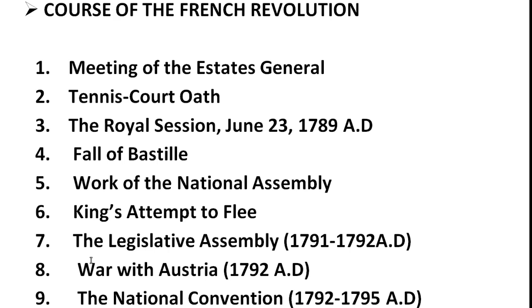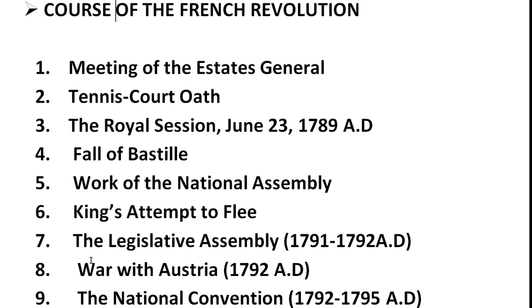After that, next we have the Fall of Bastille. I want to tell you what the Bastille was. Bastille was a prison in France. Under the force of circumstances, the king recognized the National Assembly, but he wanted to crush it by force. He posted foreign troops for the protection of Paris and Versailles and dismissed his popular minister Necker. But this action of Louis XVI led to chaos and anarchy and infuriated the people.